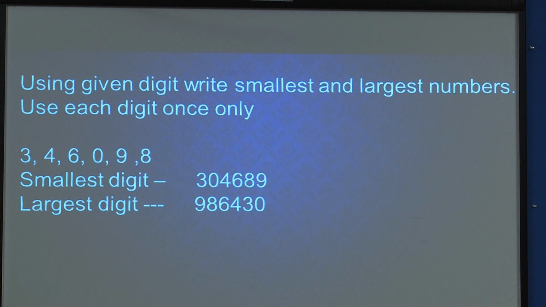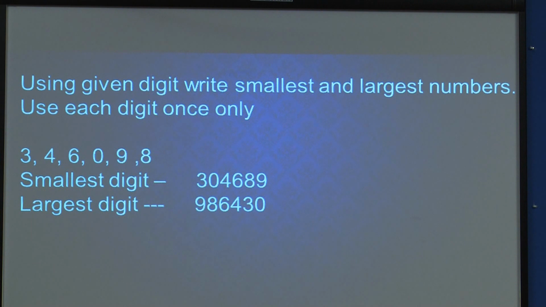So, we are writing 3, then 0, then out of this 4 is smaller, then 6 is smaller, and 8 and 9. We had written all these numbers. How many digits is it? 6 digits are there. We write them together and form a number. We do not insert commas here; we write all the numbers together.